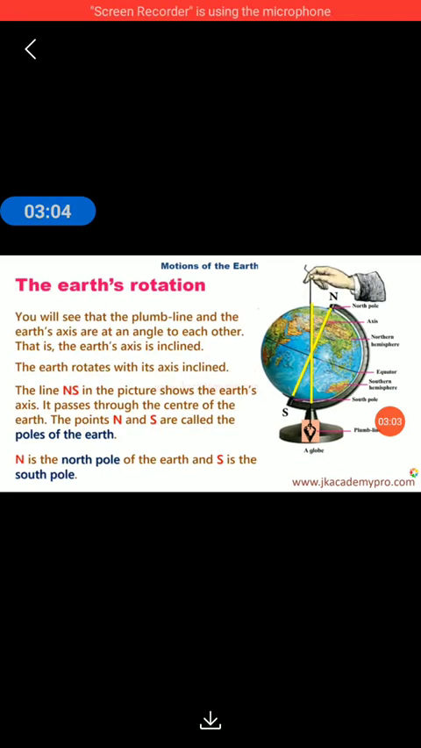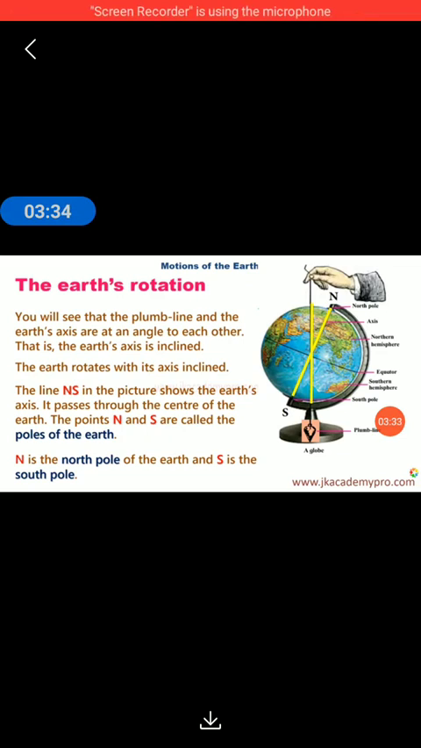Now, when you hold a plumb line, you will see the plumb line and the earth's axis are at an angle to each other. That is, the earth's axis is inclined. Now, what do you mean by the word inclined? Inclined means it is slanting or tilted. That is, it is not straight. If you look at the plumb line, it is straight, whereas the axis, that is the imaginary line.